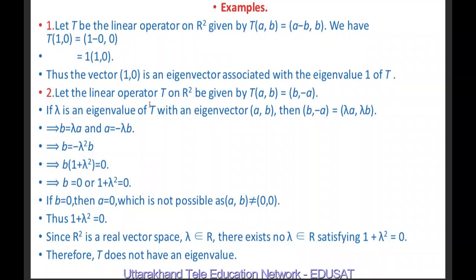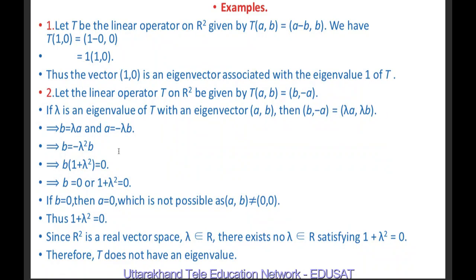Let the linear operator T on R square be given by T(a, b) equal to (b, minus a). If lambda is an eigenvalue of T with an eigenvector (a, b), then (b, minus a) is equal to lambda (a, b) by definition. Two vectors are equal if their corresponding components are equal. So here the first component is b, here it is lambda a. It means b equal to lambda a. And here the second component is minus a, here it is lambda b. So a equal to minus lambda b, because minus a equal to lambda b.